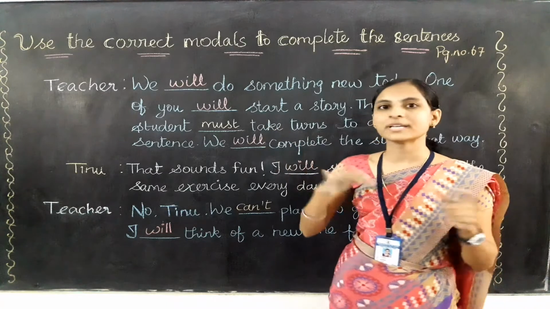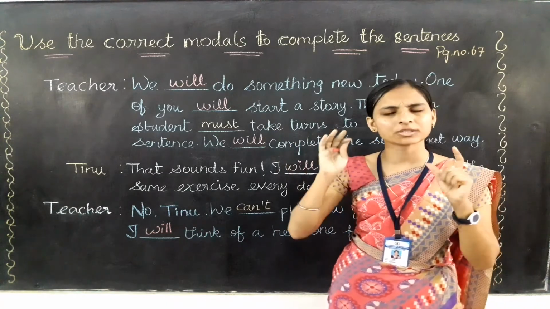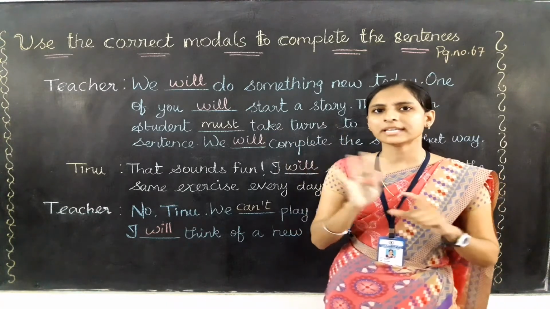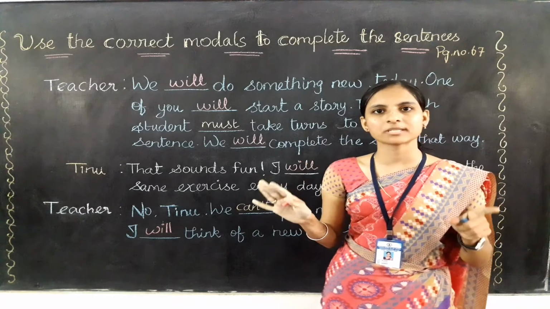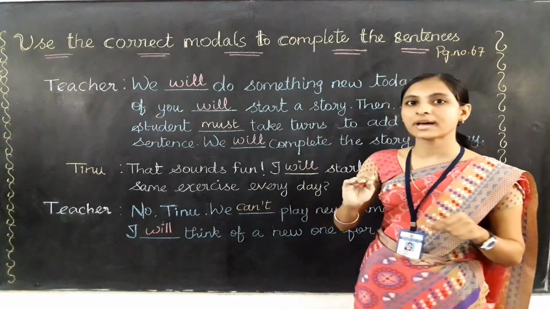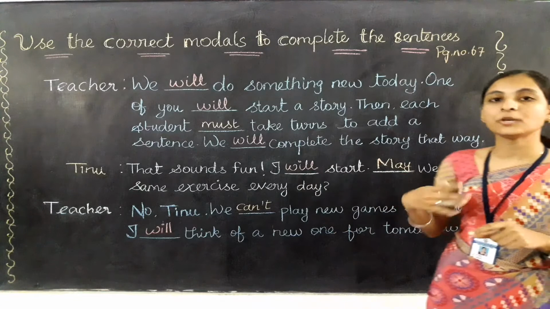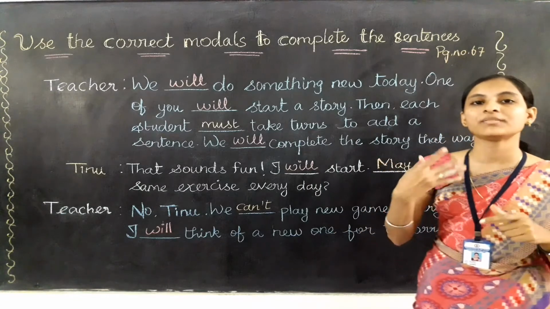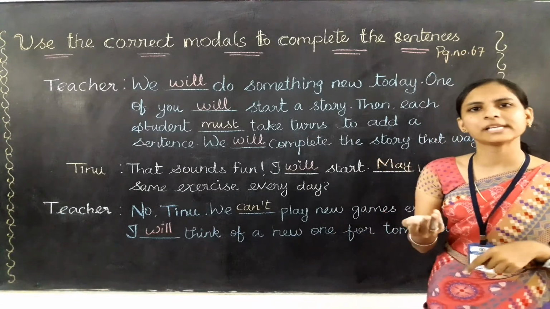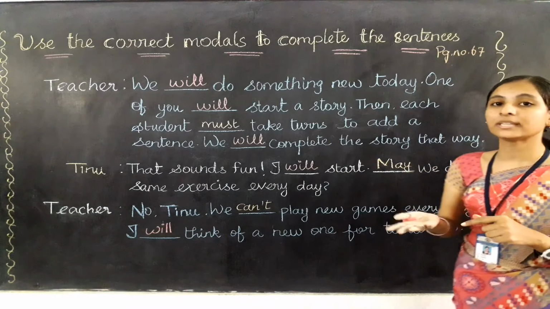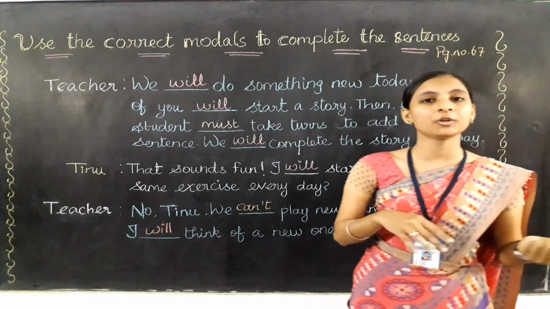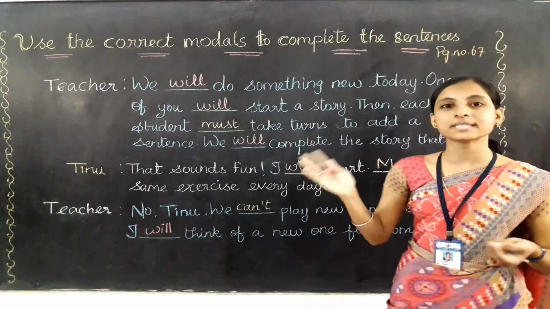Okay, I must follow the road rules means I need to follow it. There is no restriction, no excuses. So in those places we will use must, and may can be used to request something. When we are requesting something politely, we can use may. So in the upcoming videos you will be learning about must and may.